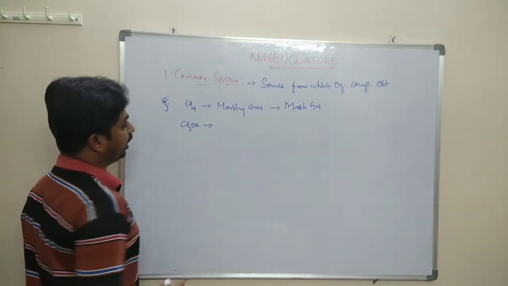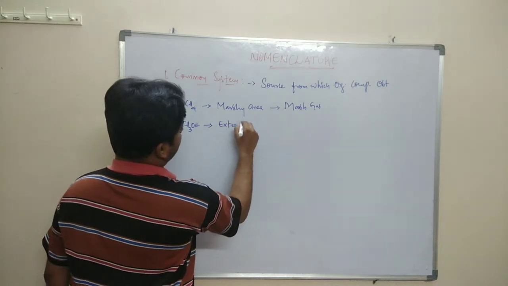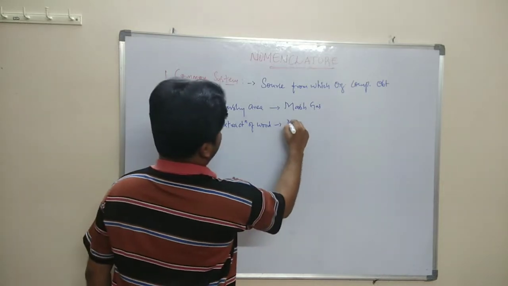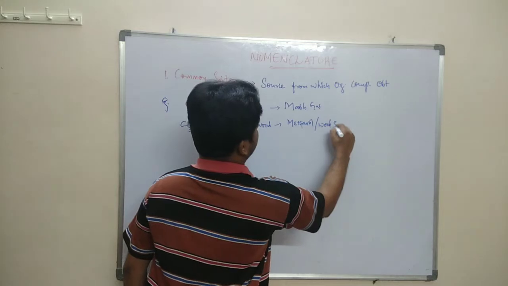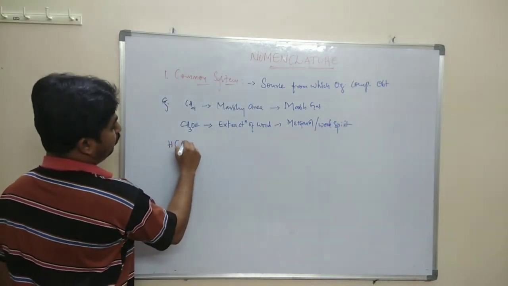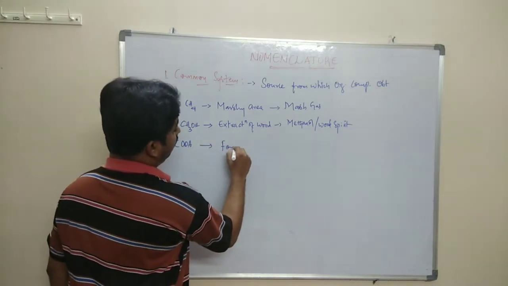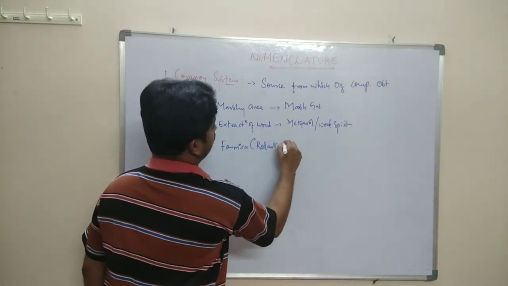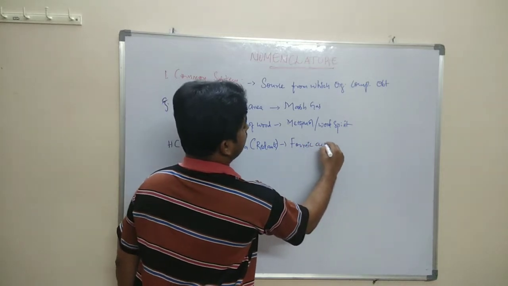CH3OH is obtained from the extraction of wood, that's why it is called methanol or wood spirit. Next, HCOOH is obtained from formica, which means red ants, so it is known as formic acid.